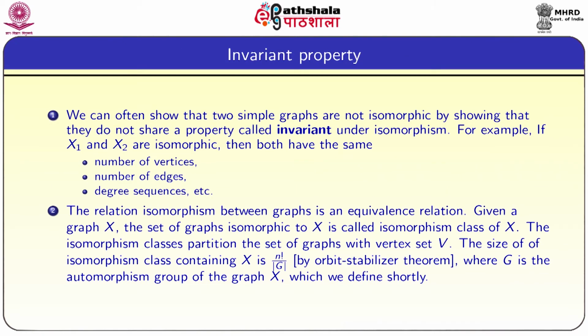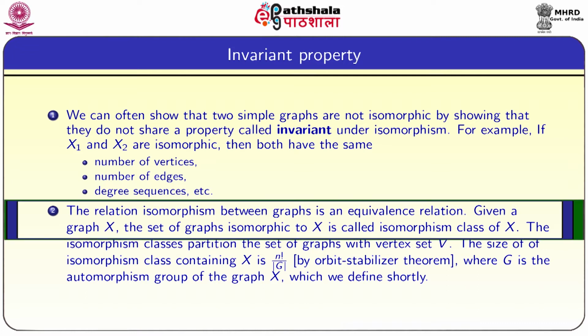Invariant property. We can often show that two simple graphs are not isomorphic by showing that they do not share a property called invariant under isomorphism. For example, if x1 and x2 are isomorphic, then both have the same number of vertices, the same number of edges, the same degree sequence, etc. This list continues, meaning almost all properties are the same.